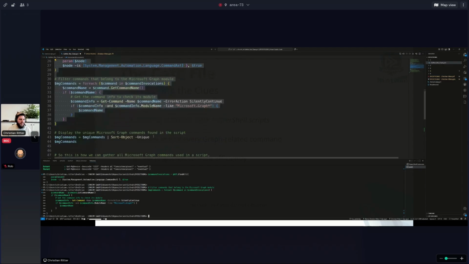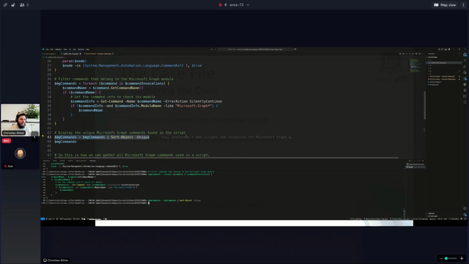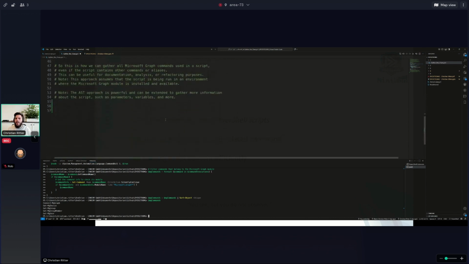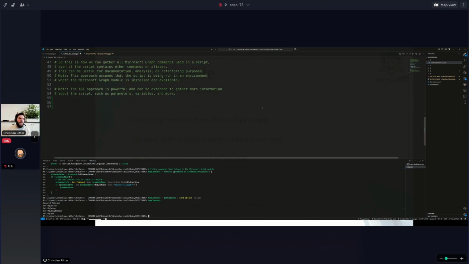But now, if we just want to see, I can have multiple commands, so therefore I say, okay, please sort them uniquely. And we now have a look. We can see all those Microsoft Graph commands that my script uses just by traversing via the AST. Cool, isn't it? And I have added many commands, so in the next few days you can also go to GitHub for the PSConf repo and just get the code if you want to get your hands dirty as well.